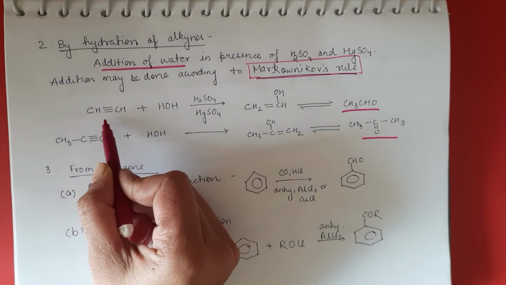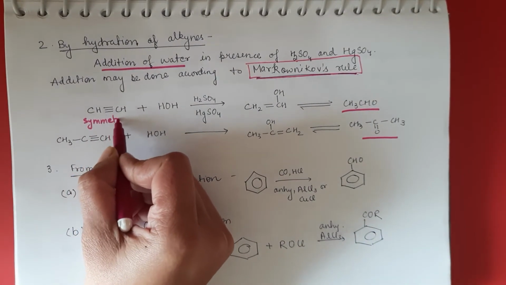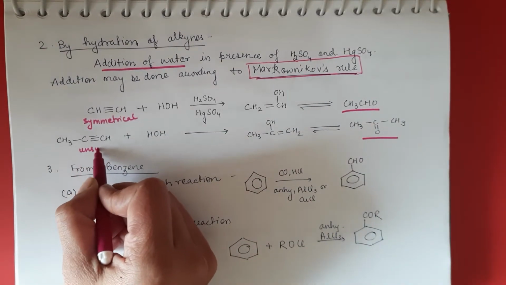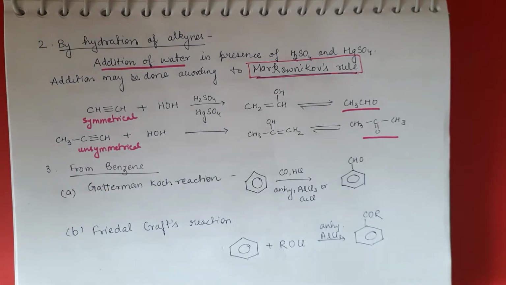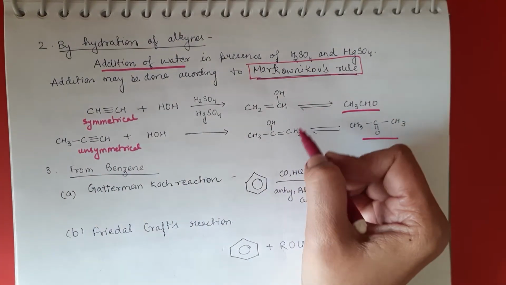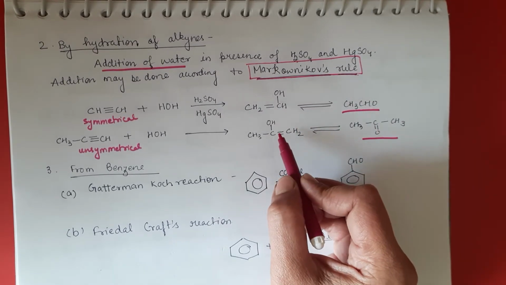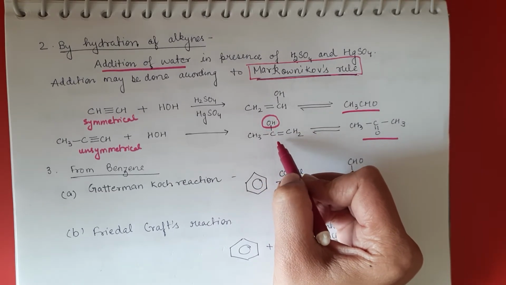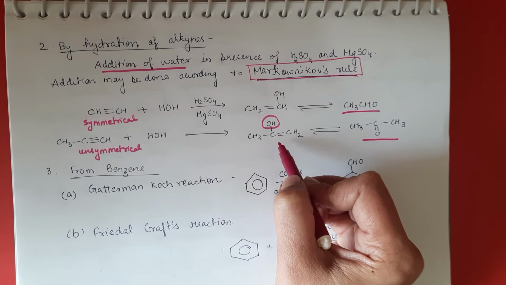Okay, so here one is a symmetrical alkyne we are taking, and here an unsymmetrical alkyne we are going to take. So the addition of water is taking place according to Markovnikov's rule, and Markovnikov says that the OH will be added at that carbon which has fewer hydrogens.